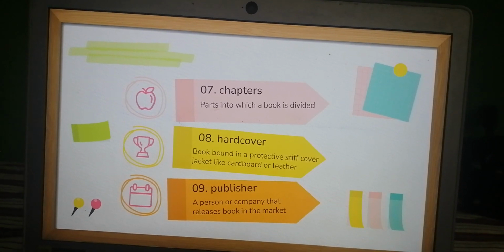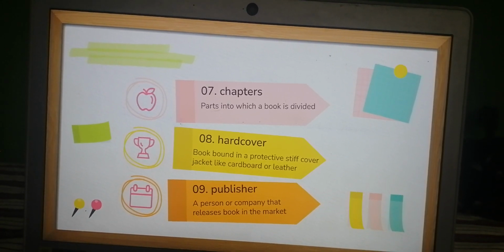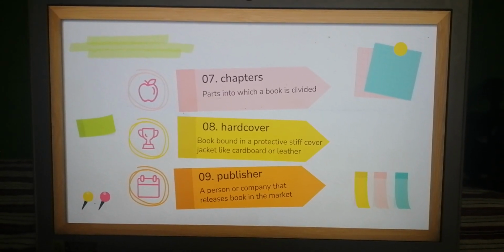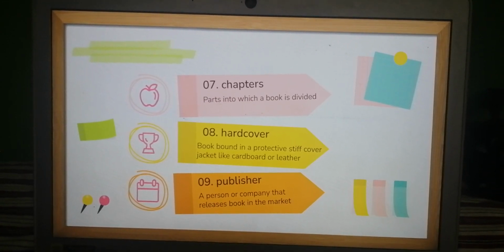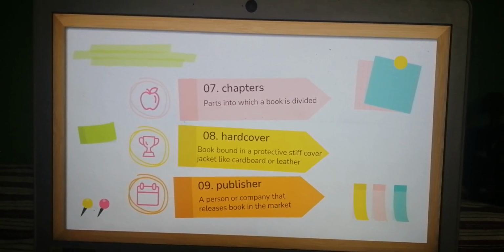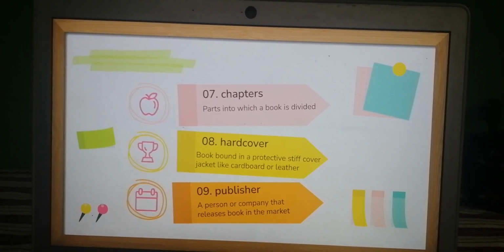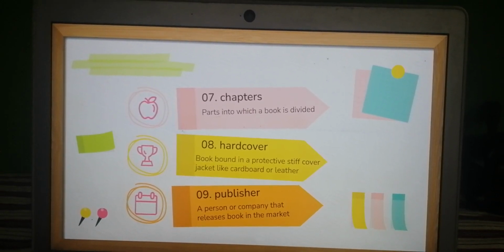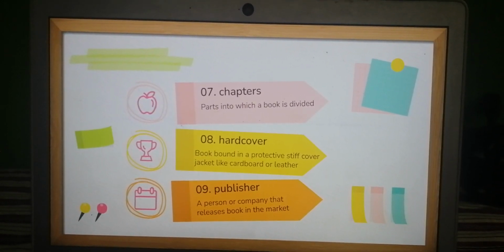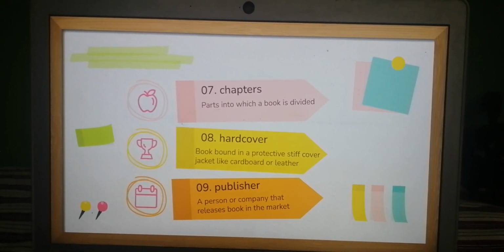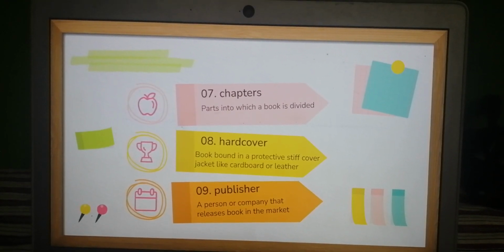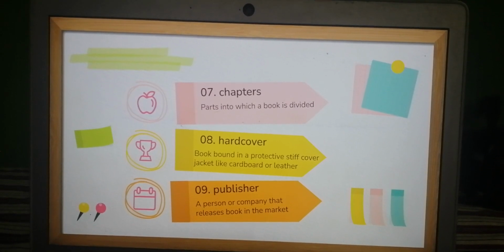A publisher is a person or a company that releases the book in the market. DC Books is a company that publishes books. If I write a book and I want it to be sold on a large scale, I will approach a publisher and they will agree to publish my book. That is called a publisher.